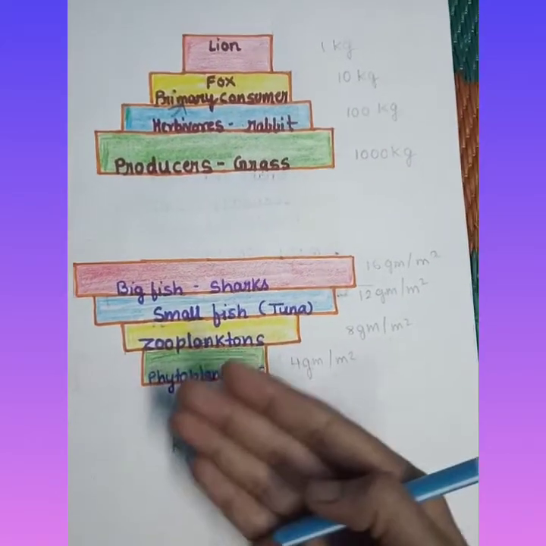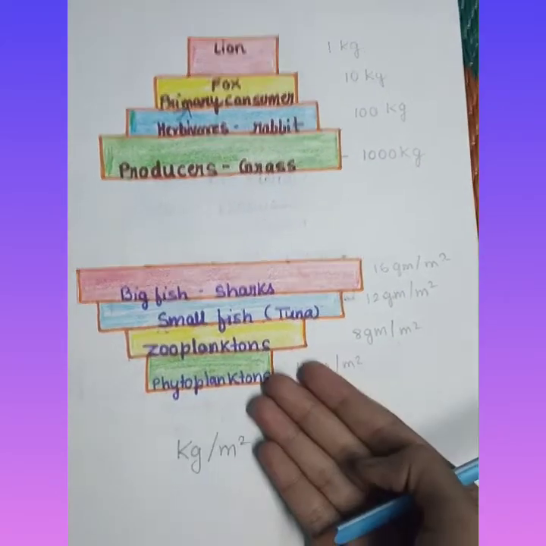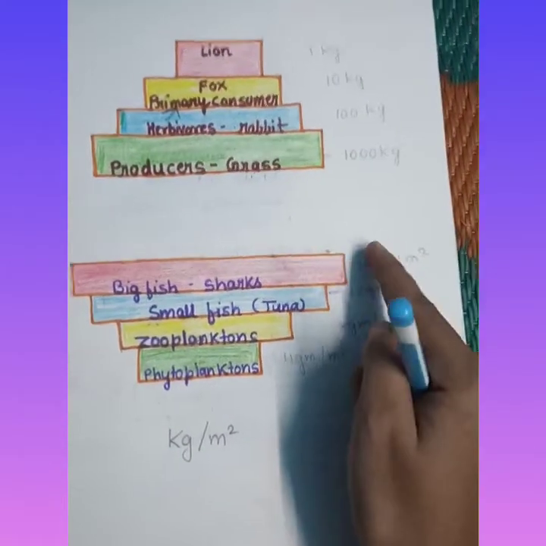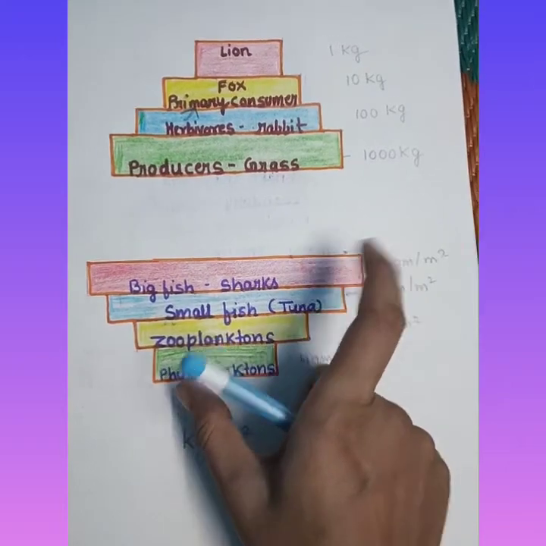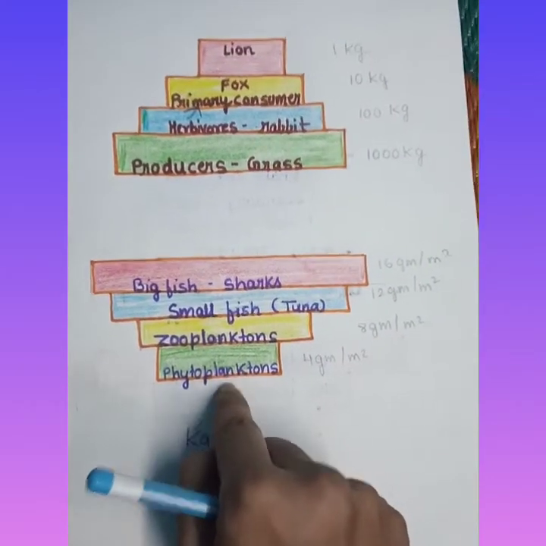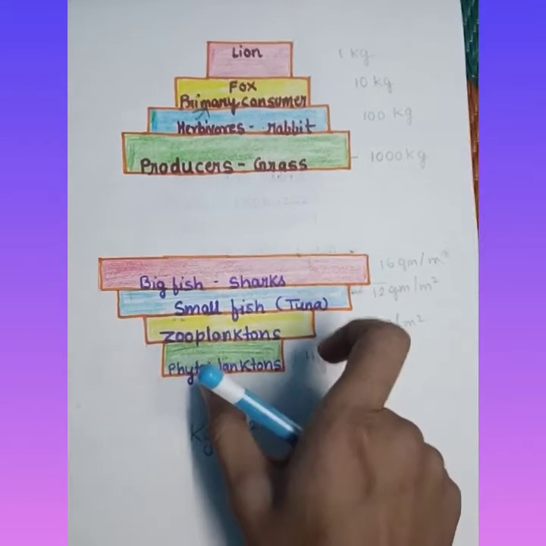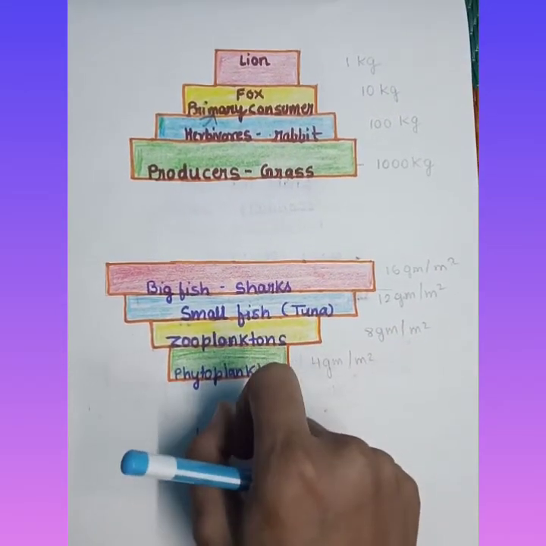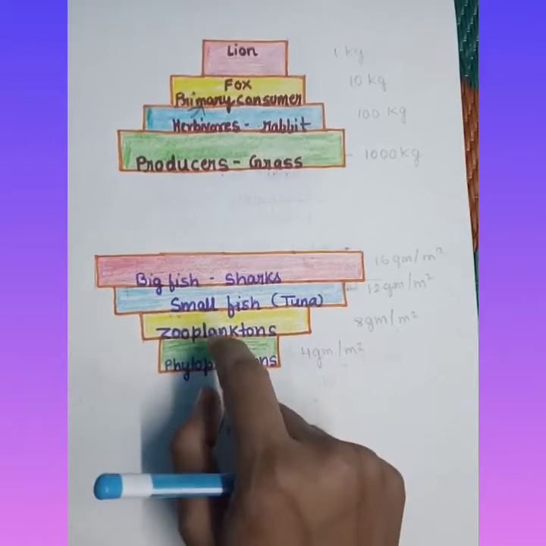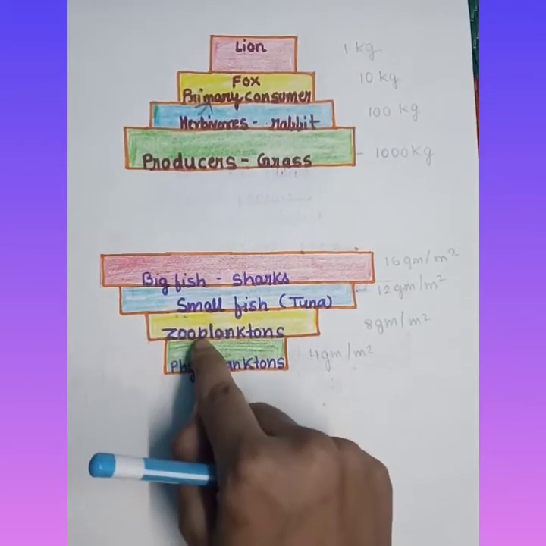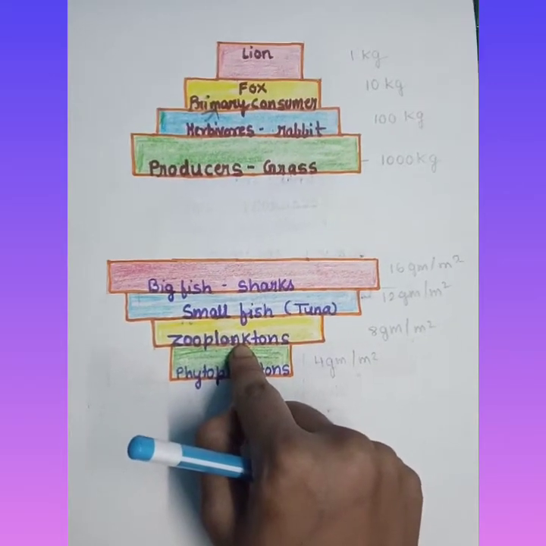Coming to this pond ecosystem, here we see this is inverted. Why? Because phytoplanktons are the plants found in the pond, and these plants are eaten by the small organisms which we call zooplanktons.